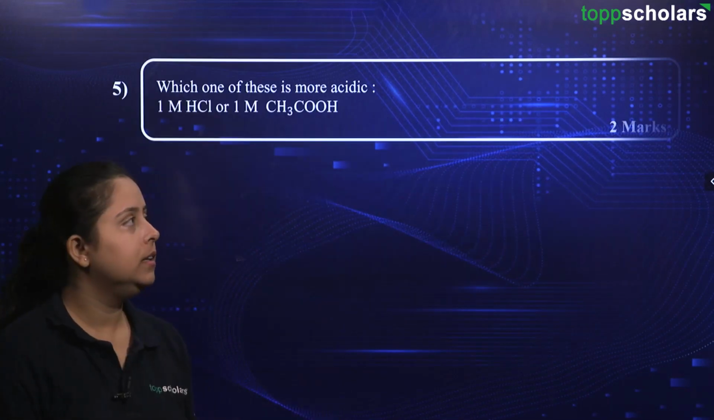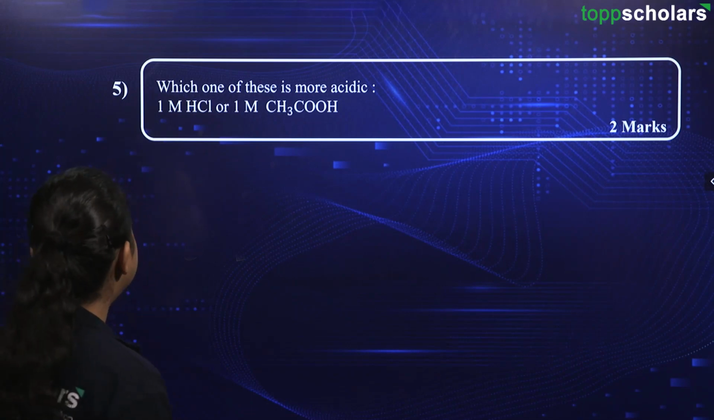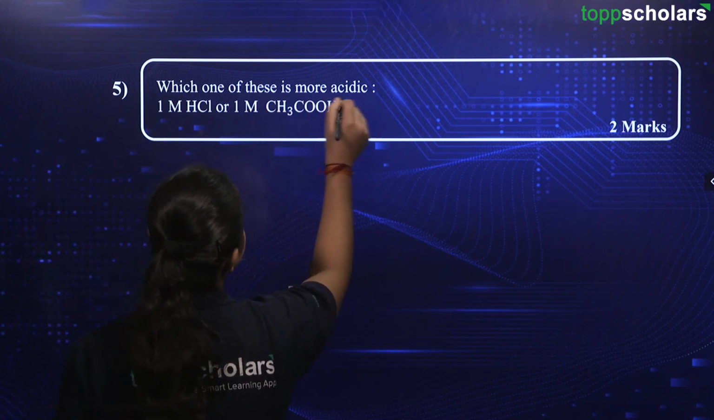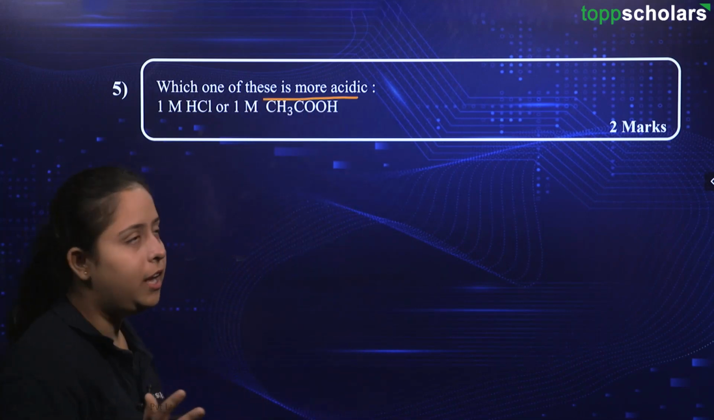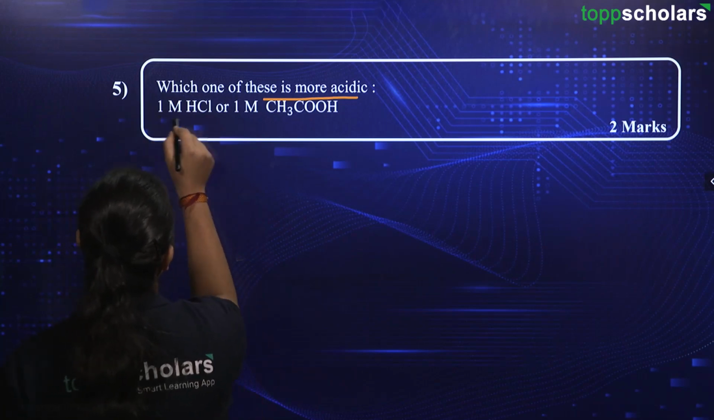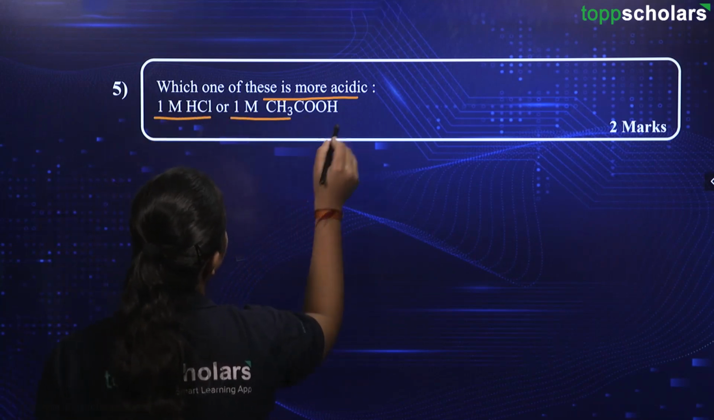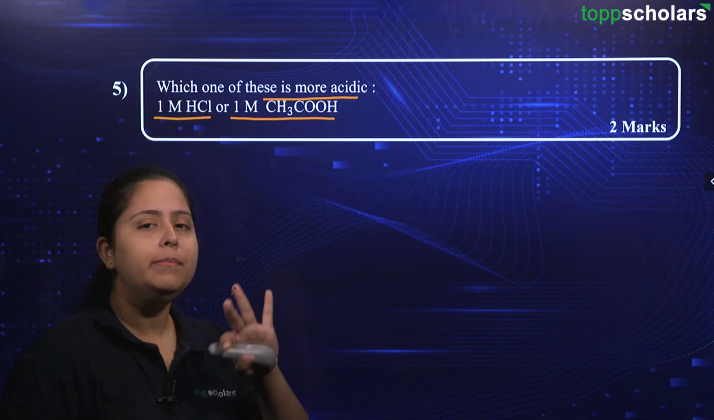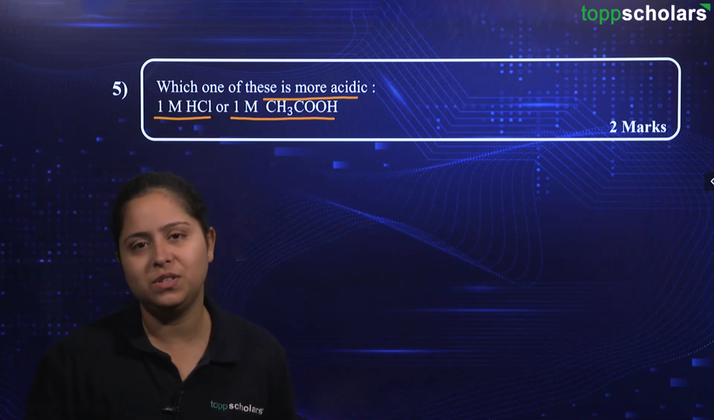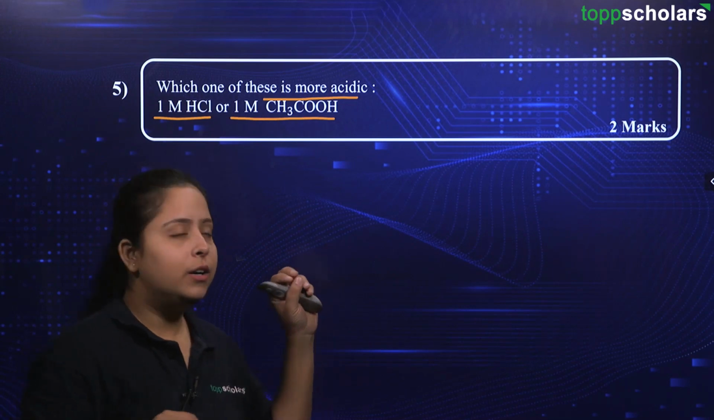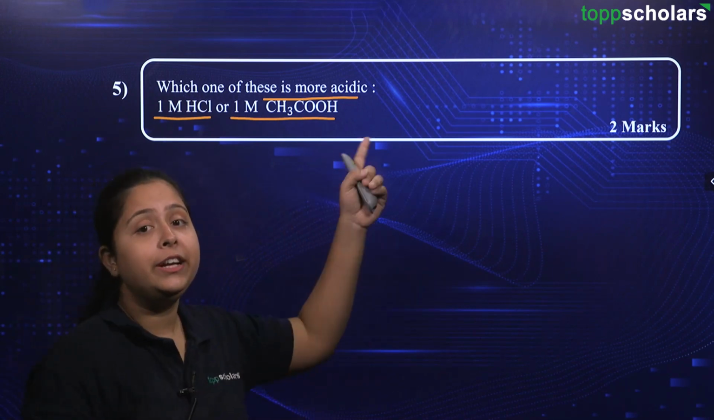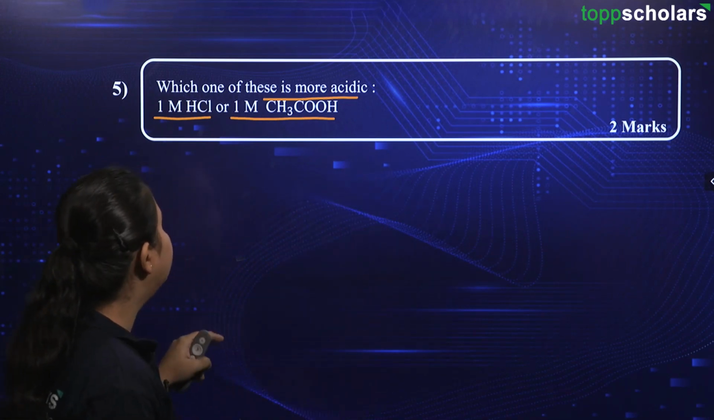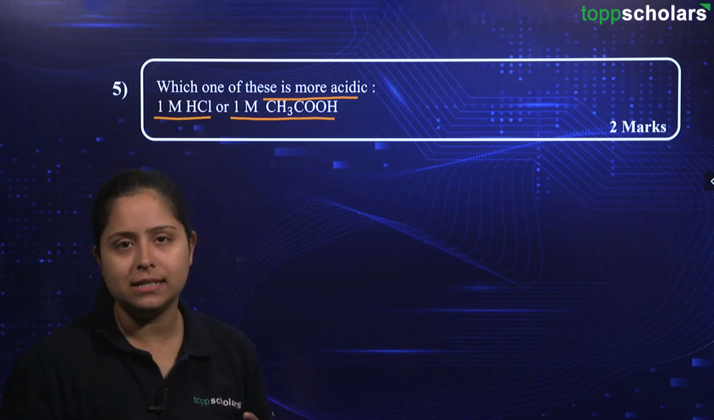Alright. Here is the question. The question says, which one of these is more acidic? Okay. Here we are provided with 1 molar HCl and 1 molar acetic acid. We have just talked about complete dissociation and partial dissociation, right? The question was about the electrical conduction, and over here we are asked about which one is more acidic.